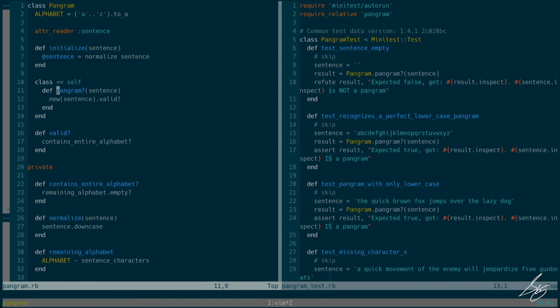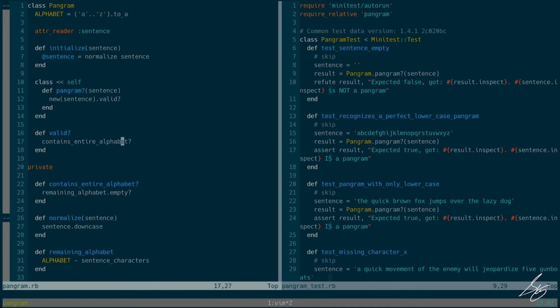Okay, so once again, let me just read this from the top down. All right, pangram, starting over here. Is this a pangram? Well, let me see. I'll create a new pangram and I'll ask if it's valid. On creating a new pangram, I'm going to normalize my input, which right now, the only thing it does is downcase it. I could do something else with it, but I'm going to downcase it.